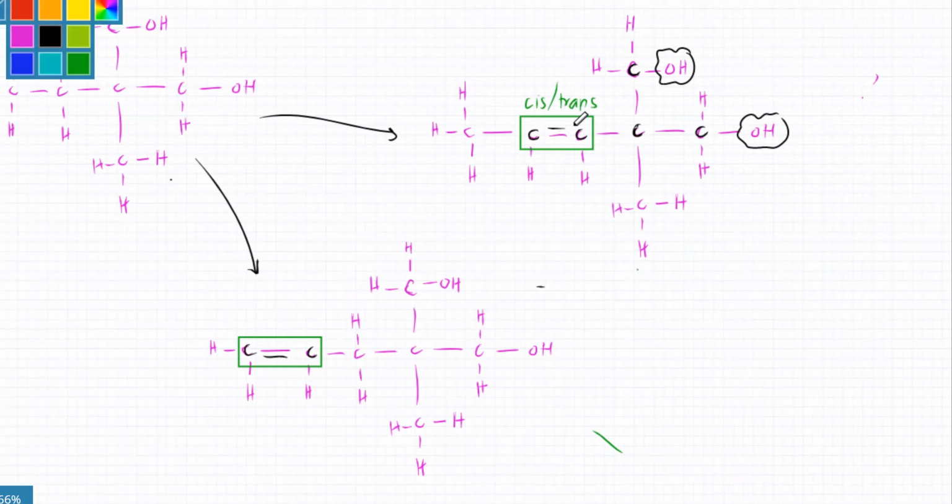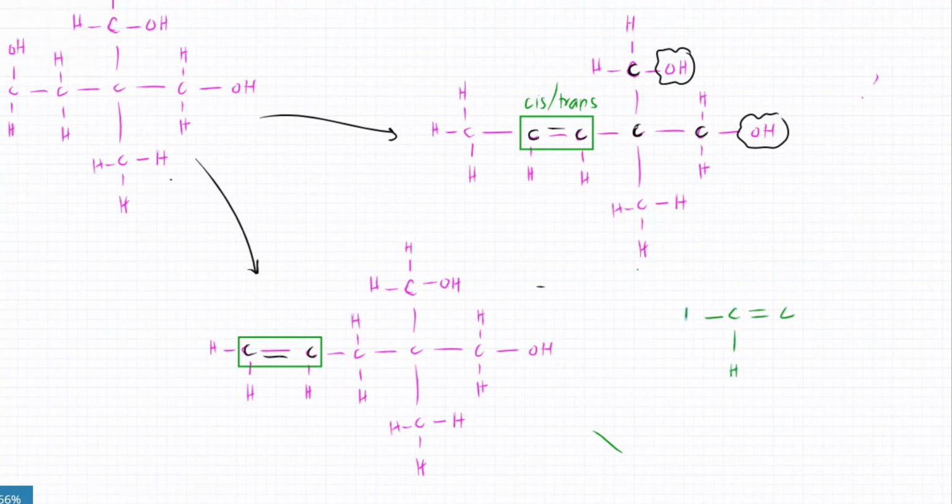The first, this one, right? Remember, what's the rule for cis and trans? You've got a double bond, and the carbon atom must be bonded to 2 different groups. So this carbon atom is bonded to 2 different groups. It's bonded to an H, and it's bonded to a CH3. This carbon atom is also bonded to 2 different groups. It's bonded to an H and a carbon chain. So it's going to form cis and trans. You can think of it this way: this one is bonded to an H and to a carbon chain over here. This one is bonded to an H and to a carbon chain over here.